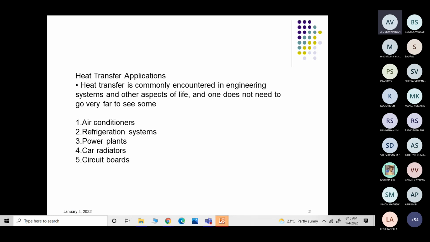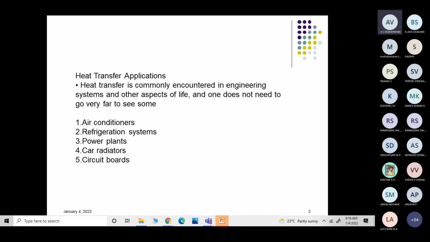It's very important. As far as the textbook is concerned, I already uploaded the Rajput textbook, and at the end of the class, I will be uploading the other two textbooks, Sanjal and CP Gopal Raman, Heat and Mass Transfer by CP Gopal Raman, so you can refer to them. As I mentioned earlier, you will find many numericals in CP Gopal Raman as well as in Rajput. You can go through them and you'll get many ideas, especially those who want to do some research in heat transfer. You can refer to those examples, and then you can design certain things. So that's very important.